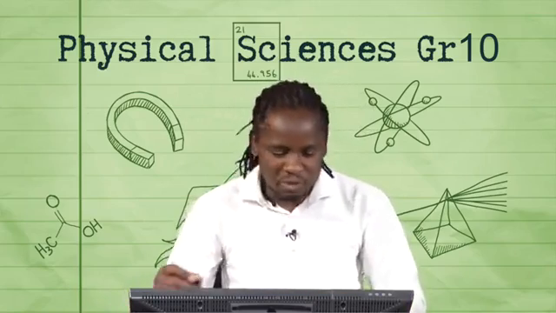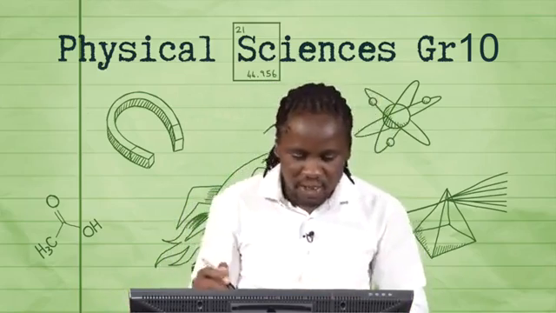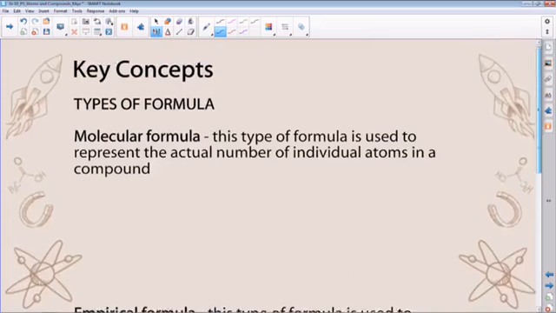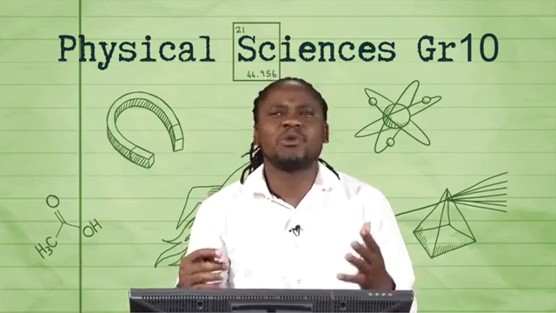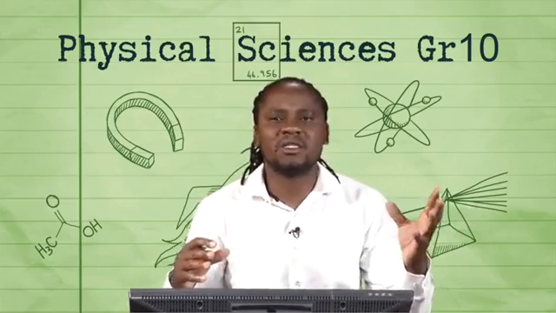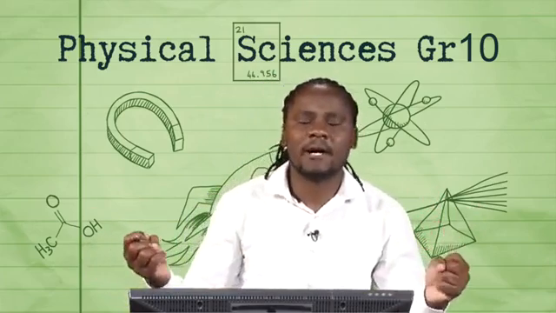Right, let's move along and look at the next concept, which has to do with the types of formula. In terms of ionic bonding, maybe before we look at formula, ionic bonding forms between metals and non-metallic atoms.